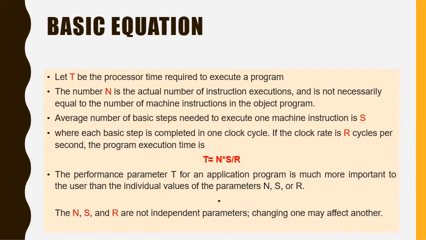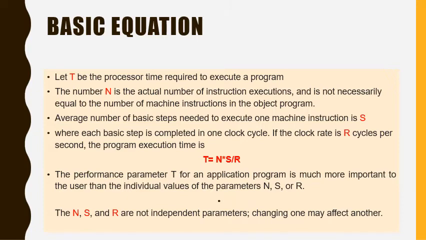Let us now discuss the program execution time. Let T be the processor time required to execute a program that has been prepared in some high level language. The compiler generates a machine language object program that corresponds to the source program.